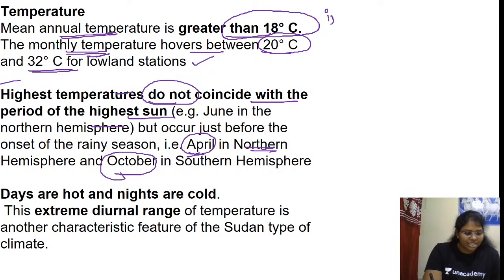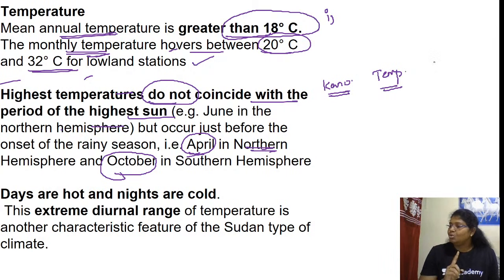Just to check, where do we have the highest temperature? Yes, you are right, in the northern hemisphere. Example, Kano. Kano is an example station in the northern hemisphere. Just to check with respect to temperature, which month records the highest temperature? Normally, as we all know, June will have the highest temperature, but here it does not.